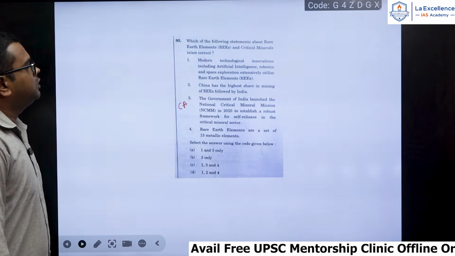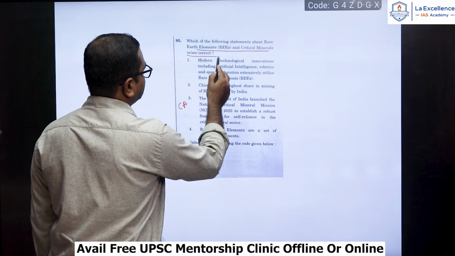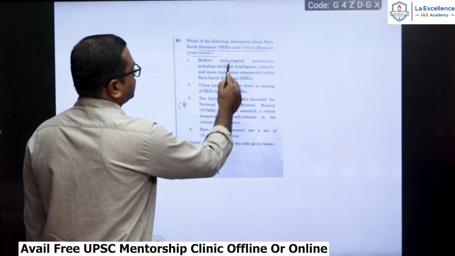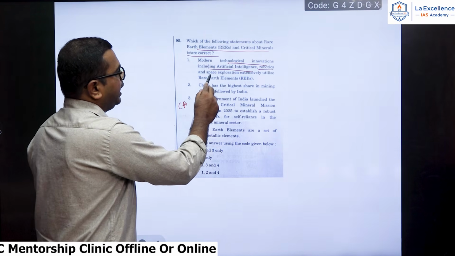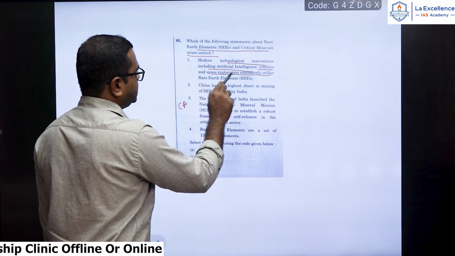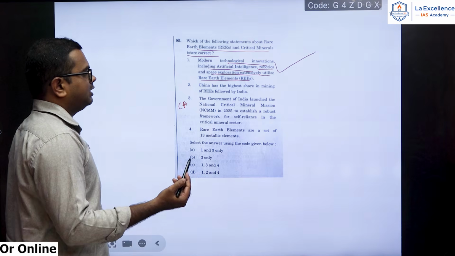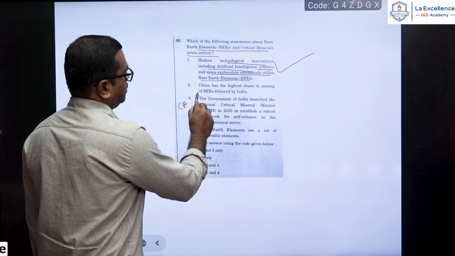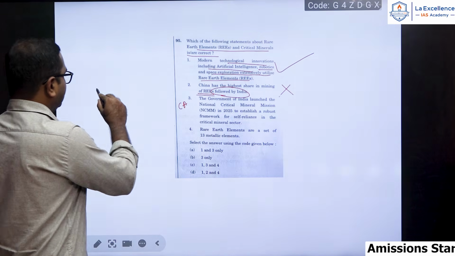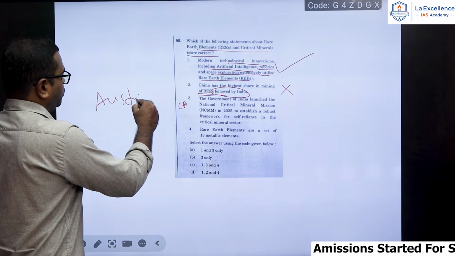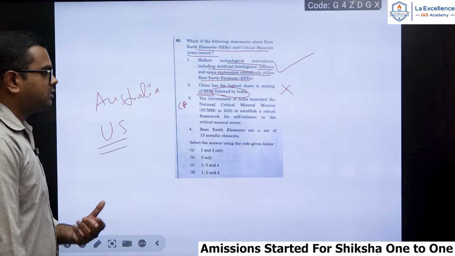Okay, next one. Which of the following statements about rare earth elements and critical minerals are correct? Modern technological innovations, including artificial intelligence, robotics, and space exploration, extensively utilize rare earth elements. Yes, it is correct. China has highest share in the mining of the rare earth elements, followed by India. Okay, this is a wrong statement. Okay, there are other countries like Australia, US who are leading, compared to India. So India is not the leading one.